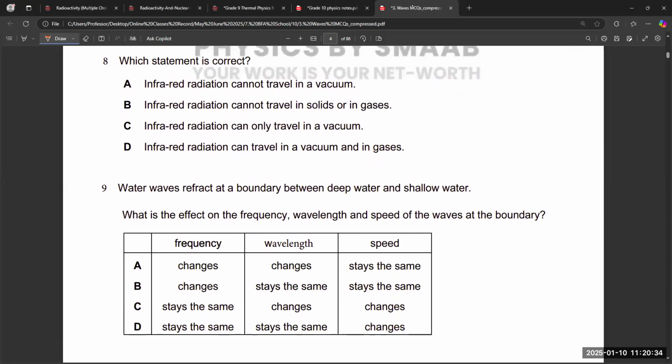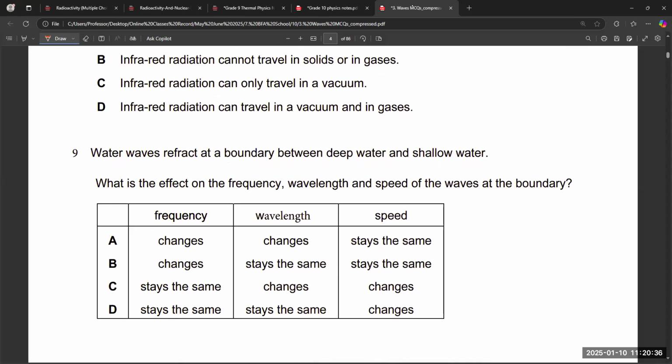And if you consider question number 9: water waves refract at a boundary between deep water and shallow water. What is the effect on frequency, wavelength, and speed of the waves at the boundary?